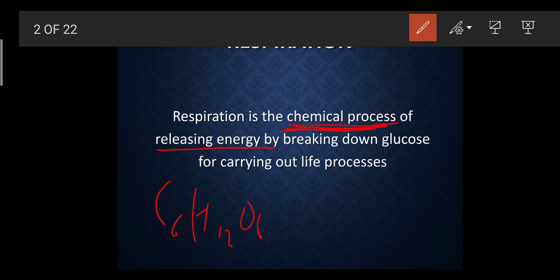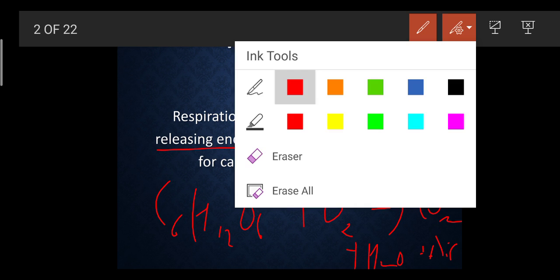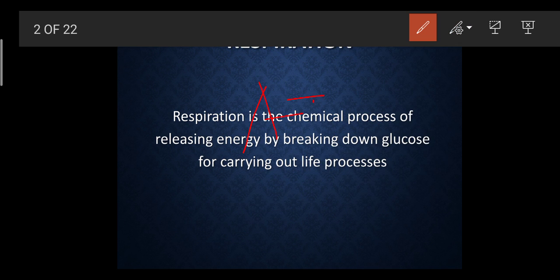In the presence of oxygen, all this gets broken down, it forms CO2, H2O, and it releases energy in the form of ATP. ATP means adenosine triphosphate. This is an energy molecule which gets released by breaking down of the glucose. Due to this ATP only we get energy, and we can do our daily life routine works.